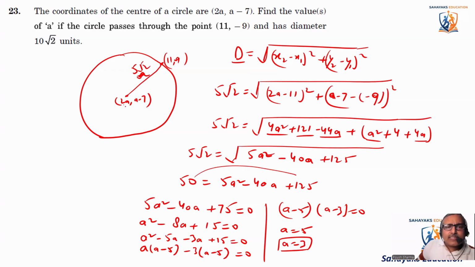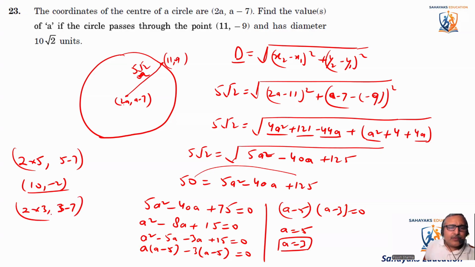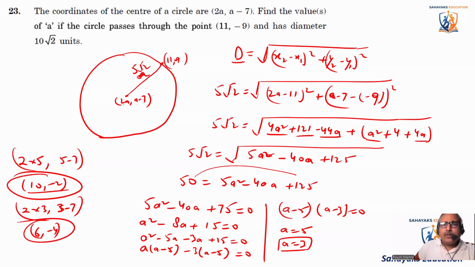So from there we can find the coordinates. So the coordinate is 2 into 5 and 5 minus 7. This is the first coordinate. We can say it is 10 comma minus 2. This is the first coordinate which is possible. The second coordinate which is possible is when we put the value of 3. So it is 2 into 3 comma a minus 7. A minus 7 is 3 minus 7. So it comes as 6 and minus 4. So this is the answer, or this is the answer. There are two answers because it's a quadratic equation. So let's come to the next question.